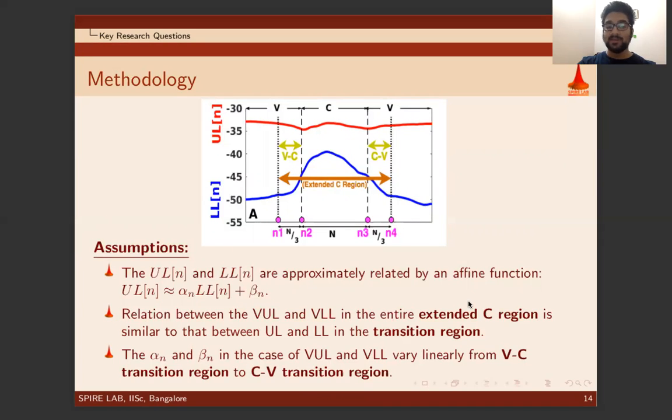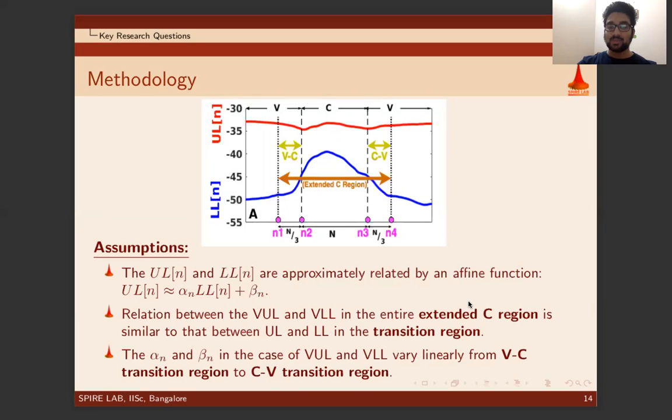We approximated the transition regions as 1/3 of C regions on both sides of the C start and C end boundary. N1 is the start of VC transition region, N2 is the end of VC transition region. Similarly, N3 is the start of CV transition region and N4 is the end of CV transition region, as shown here by the markers. Including the transition region with the consonant region is what we refer to as the extended C region.